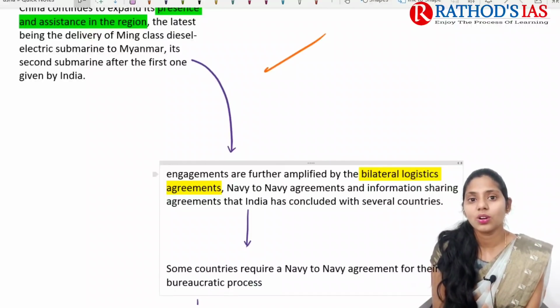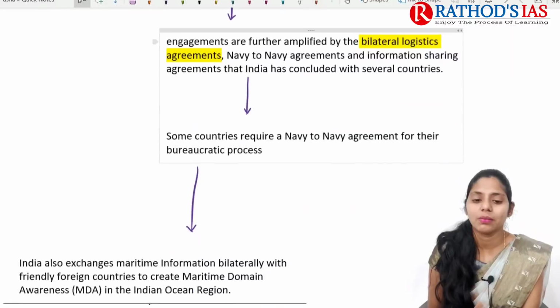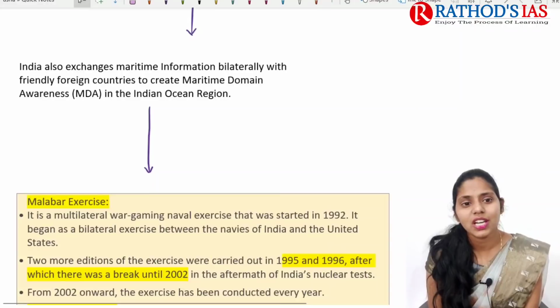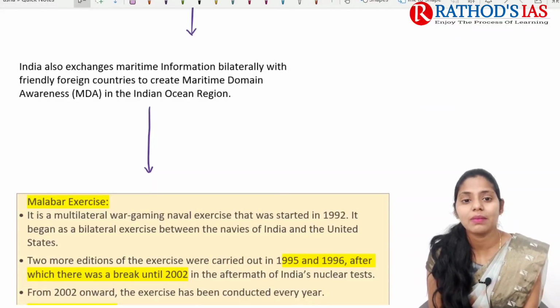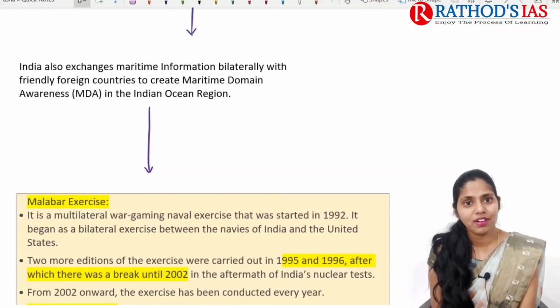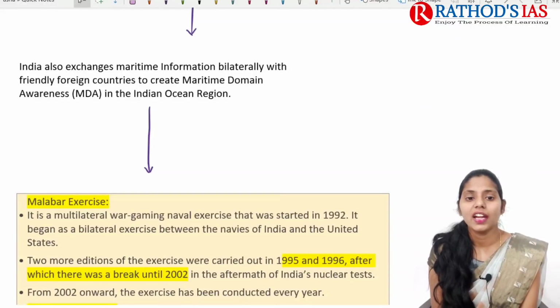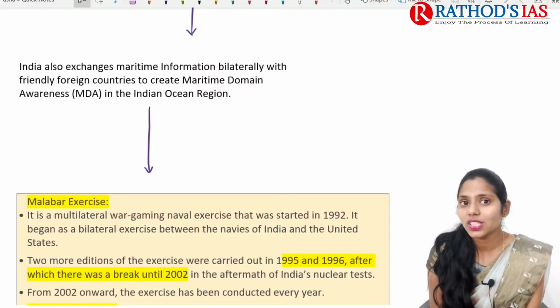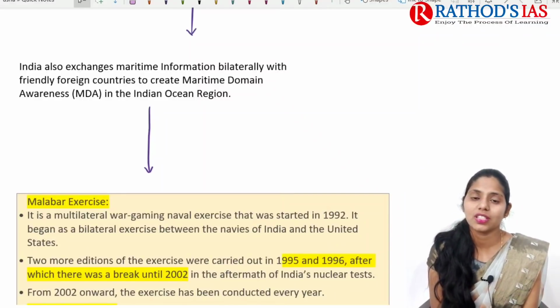India also came up with exchange of maritime information bilaterally with some friendly foreign countries, which will help create maritime domain awareness, especially in the Indian Ocean region. These are some of the details given in this article.